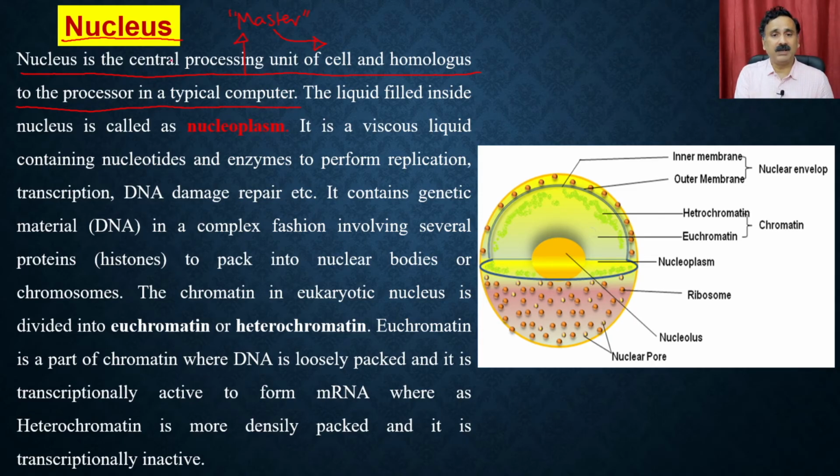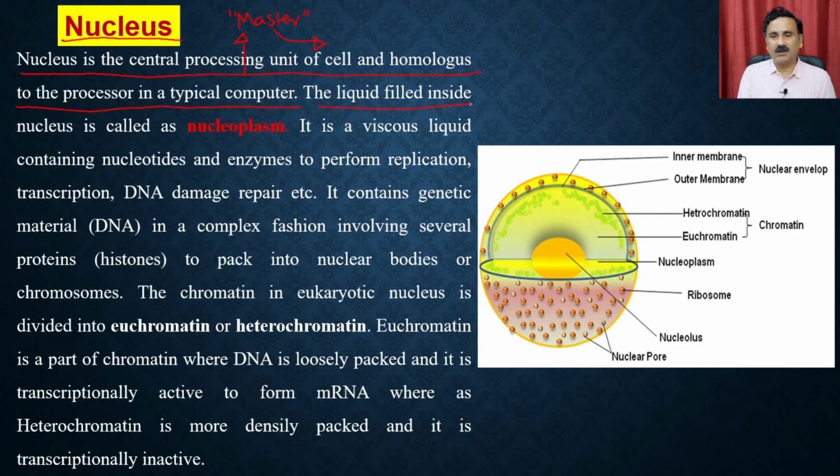Why is it so? Because the nucleus contains the genetic material, and that genetic material has all the information and actually says what the cell has to do. So the nucleus is present inside a double membrane structure, right?